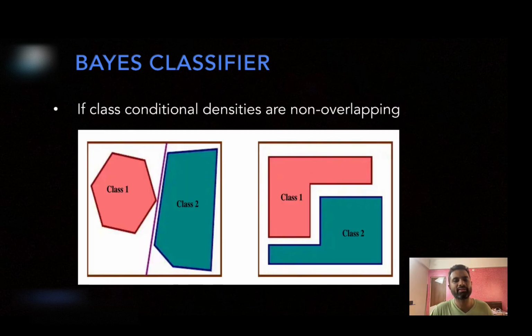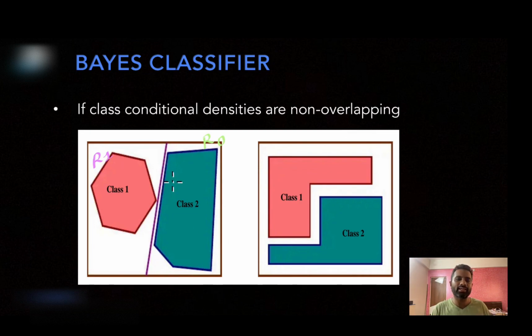Let's see now different cases of class conditional densities. What will be the actual error of the Bayes classifier? So please know R1 is what in this particular figure. Now consider only the left hand side of the figure. R1 is the set of feature vectors which are being classified as class 1. So the Bayes classifier will classify this entire red region as R1, and this entire green region, let's say class 2 is the same as class 0, so it is R0. So these two are the regions that have been defined by the Bayes classifier. All feature vectors in this red region will be classified as class 1. All feature vectors in this green region will be classified as class 2.